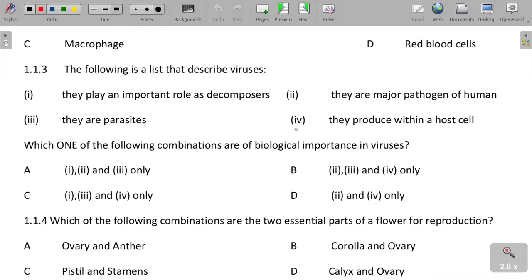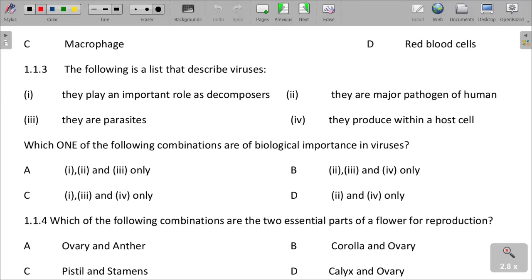The following is a list that describes the viruses. They play an important role as decomposers. They are major pathogens of humans. They reproduce within a host cell. They are parasites. Which of the following combinations are of biological importance in viruses?